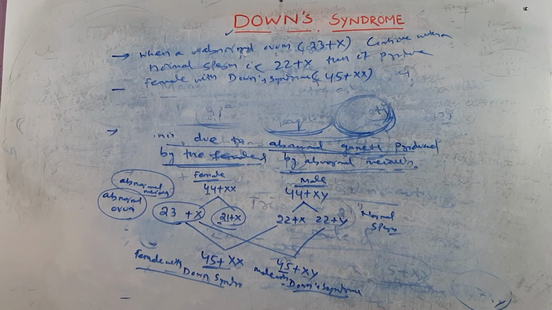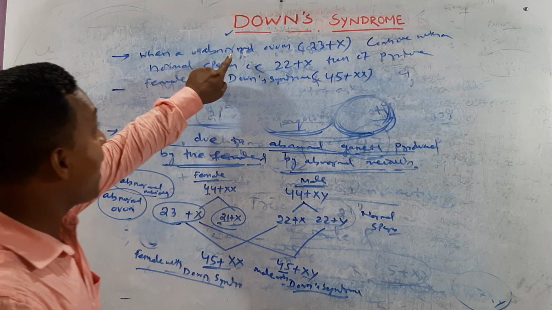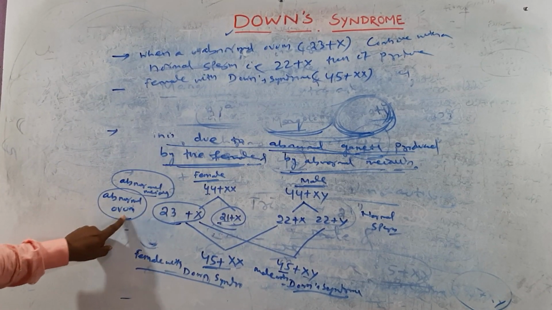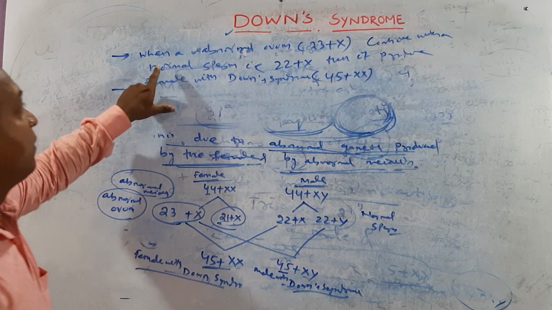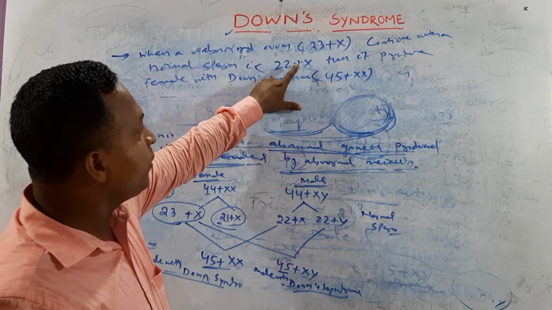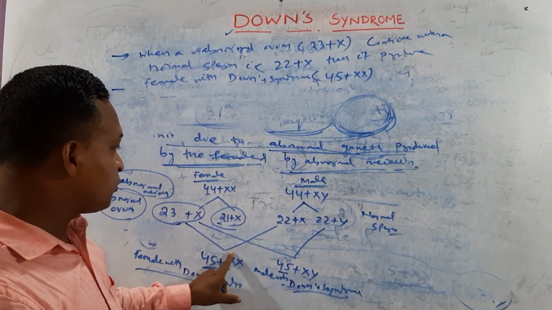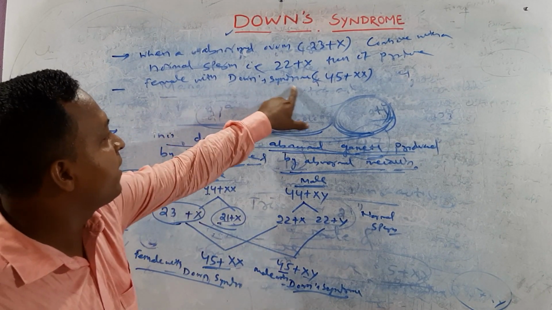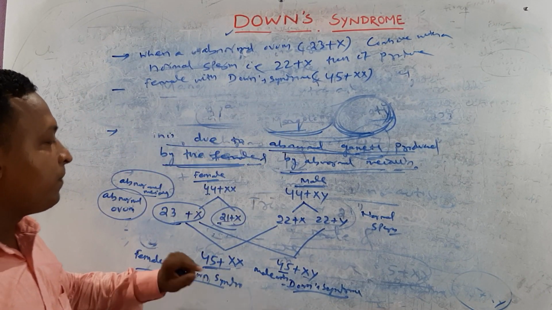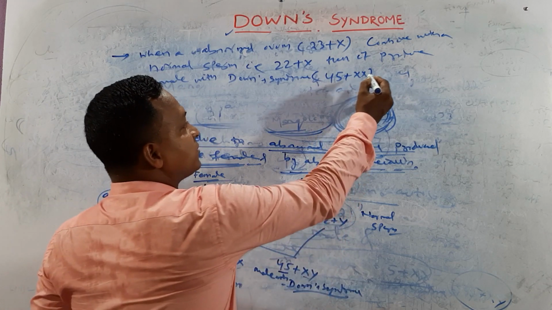Try to understand this. It produces a female with Down syndrome, that is 45 plus XX. Clear? So this is the important one.